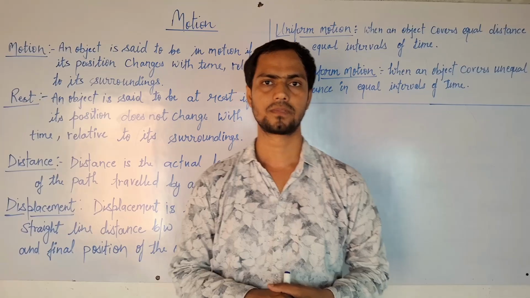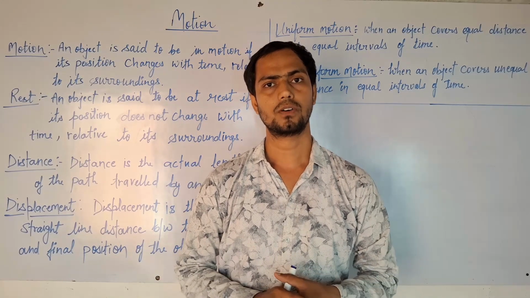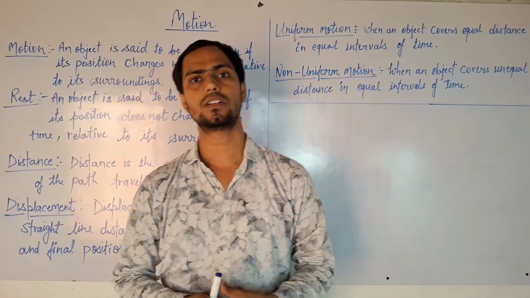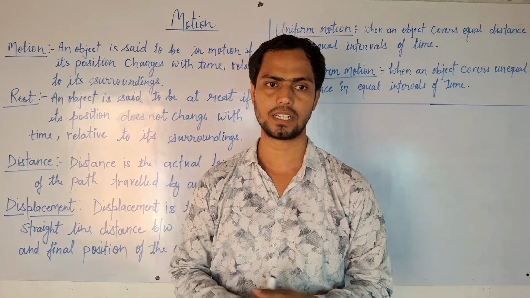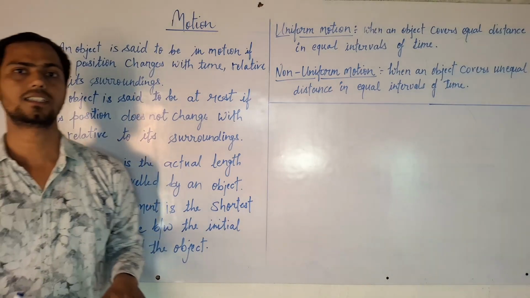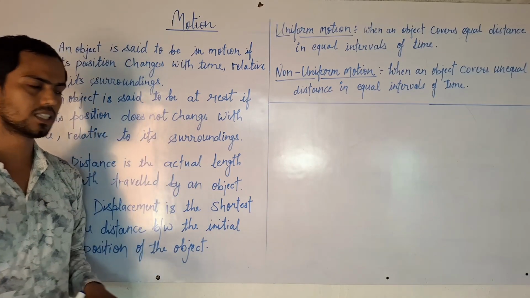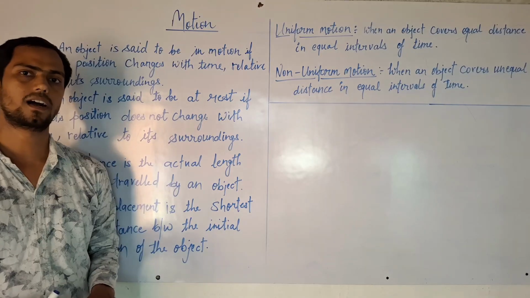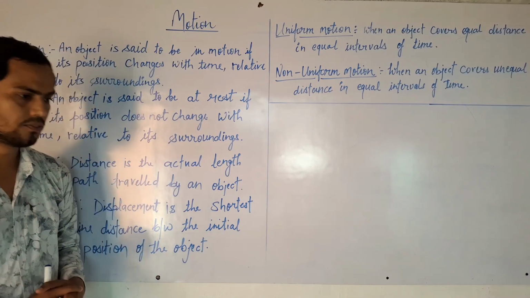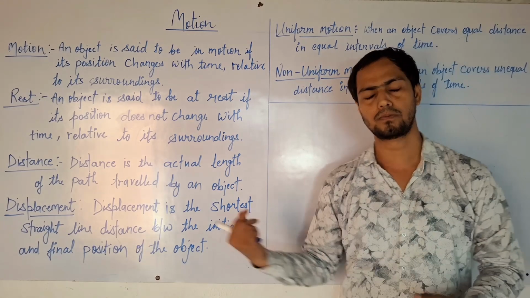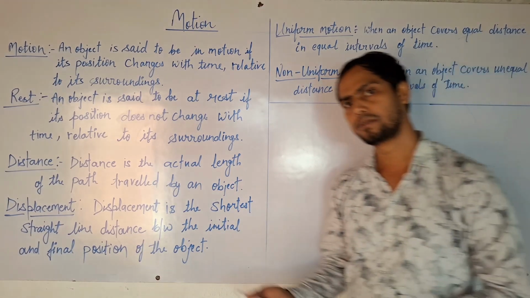What is motion? Motion is relative to the position or surroundings of an object, like mine. When my position doesn't change, I am at rest. When I am changing my position with respect to this board, I am in motion.